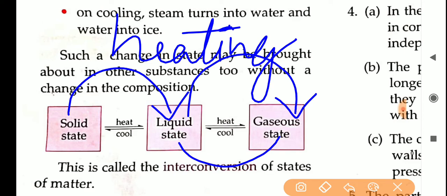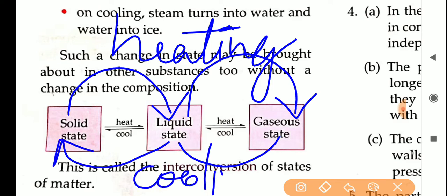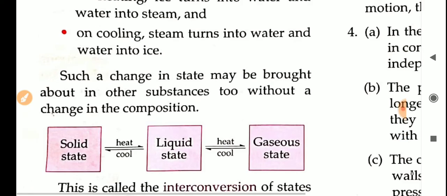Again, if we are cooling the water in the fridge or freezer, what will happen? Water will change back to ice. So this takes place by cooling. So without changing the composition or the molecules, if we are making a change in the state, that is known as interconversion of state of matter.